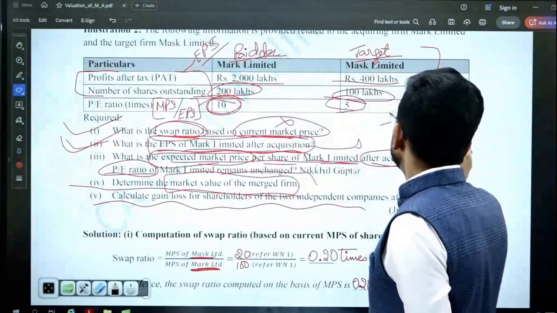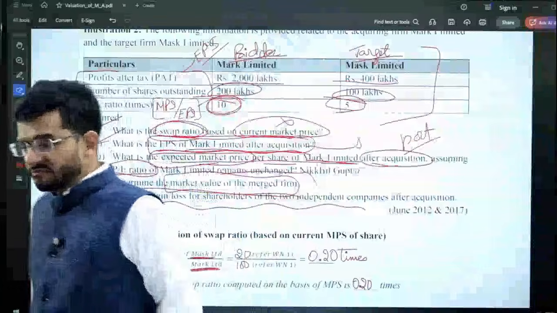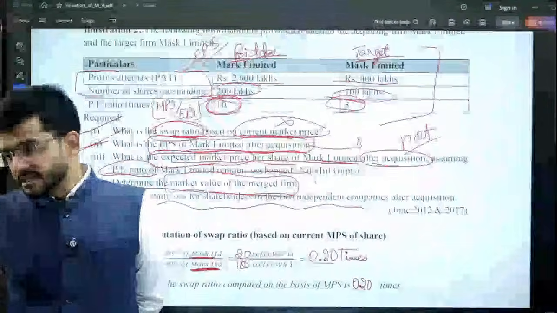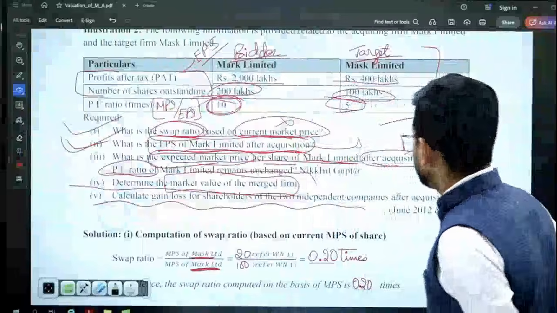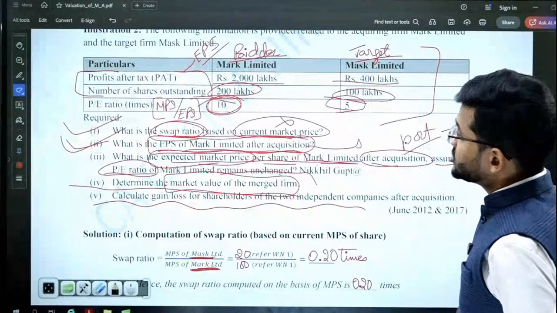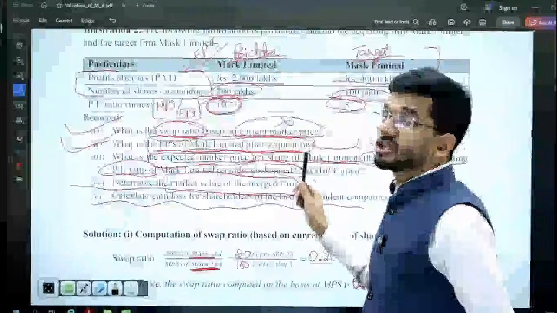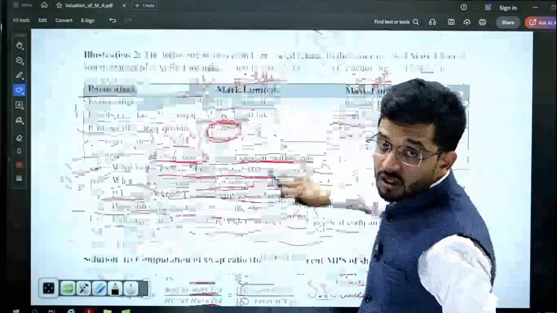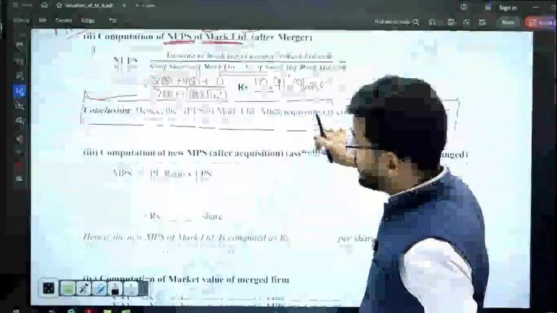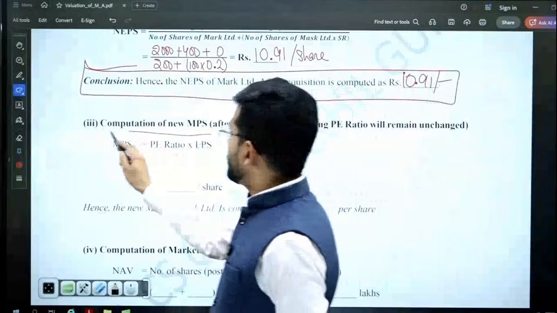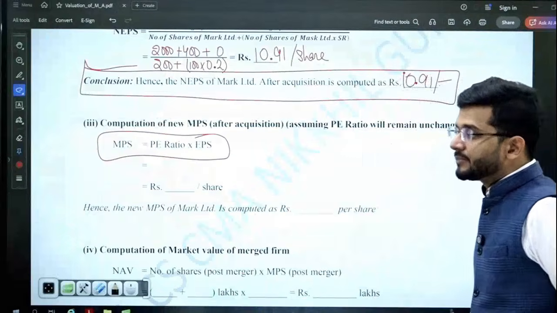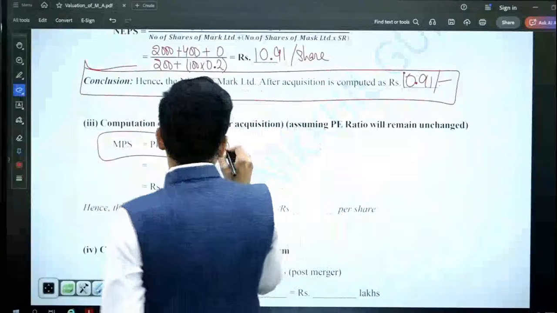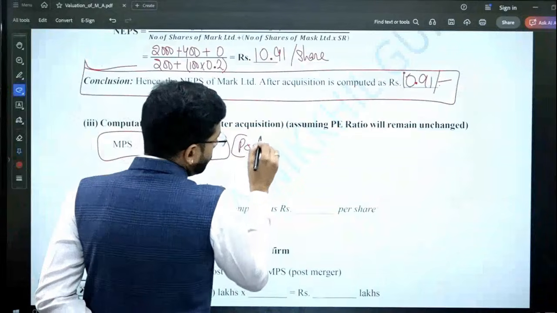We have to now compute the expected market price of Maersk Limited after acquisition. After merger, what will be the price? Assuming that the P/E ratio of Maersk Limited remains unchanged, the pre-merger P/E ratio will be the same as the post-merger P/E ratio. What will be the new market price per share? We are already aware that the market price per share formula of any organization is P/E ratio multiplied by EPS. It's just that we have to find this entire calculation post merger.